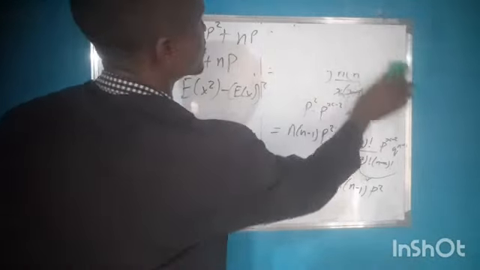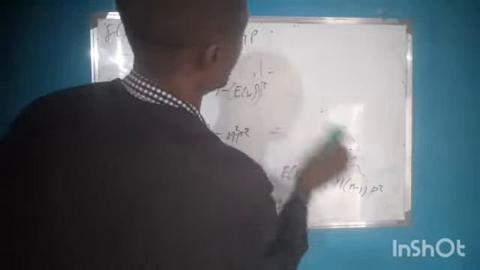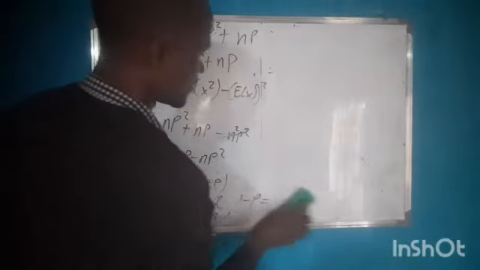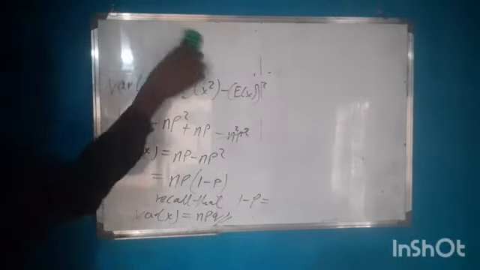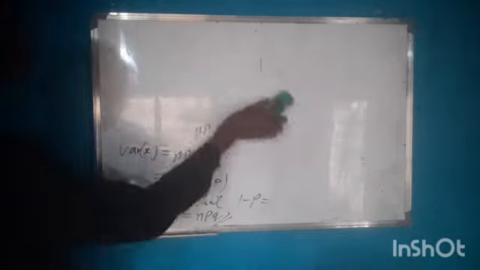Moment generating function of a binomial distribution, before we start solving examples. Moment generating function, MGF, of a binomial distribution.